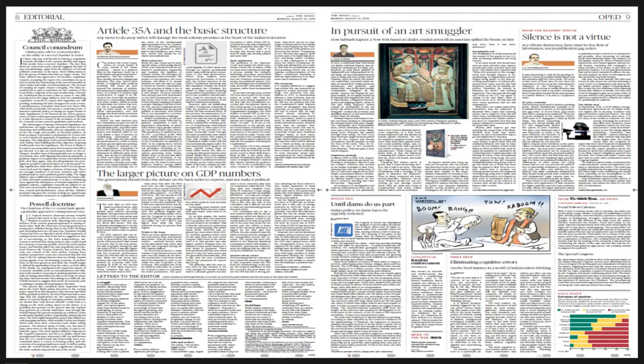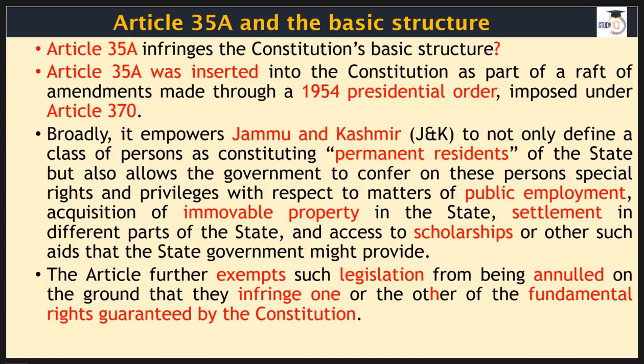Now moving on to our third and important item. Of course, it is about Article 35A. I'm sure, dear friends, we have talked about this Article 35A, so I'm going to be as brief as possible on this first page that you can see on your screen. But yes, on the second page, we have many things to learn.